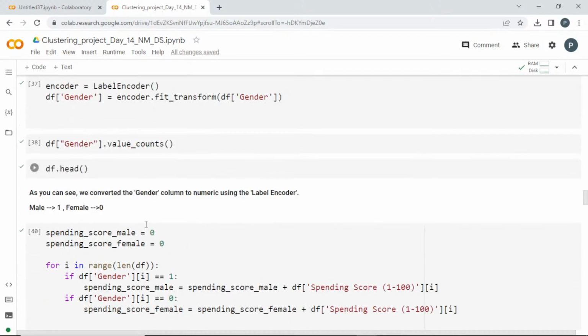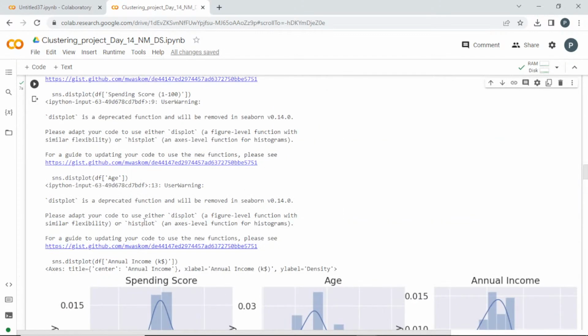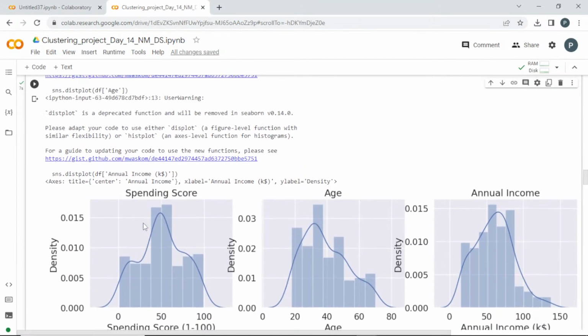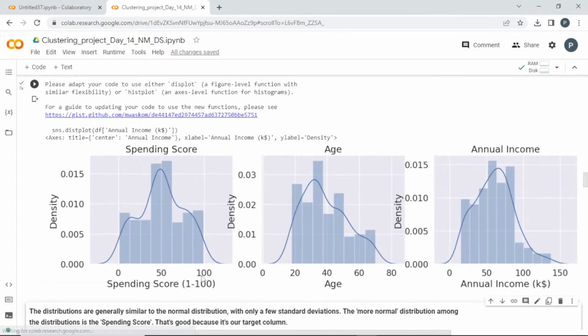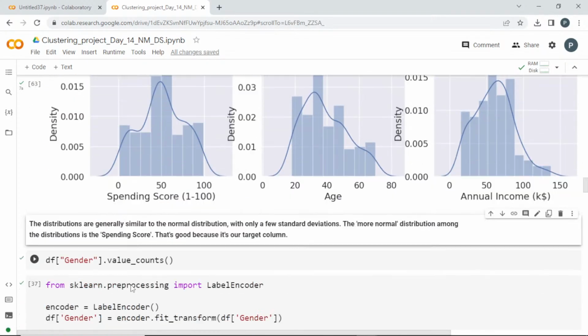Wait a minute, guys, it's loading. Okay, and what you can see is that the spending score is actually normally distributed, Gaussian data, and the age is slightly skewed, not that much, and the annual income also. So this spending score is actually the best Gaussian data. You can find it, right, a bell-shaped curve. The distribution is normal.